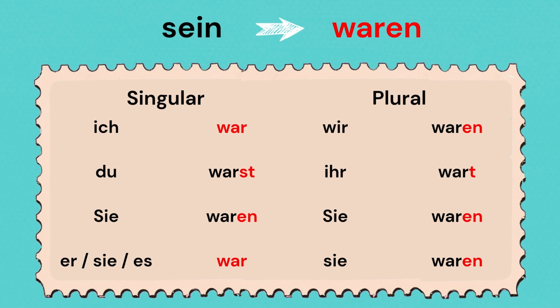As mentioned before, don't forget that whenever you conjugate a verb in Präteritum, the conjugation for ich and es is the same. That is why you can see in this case, ich war und es war.